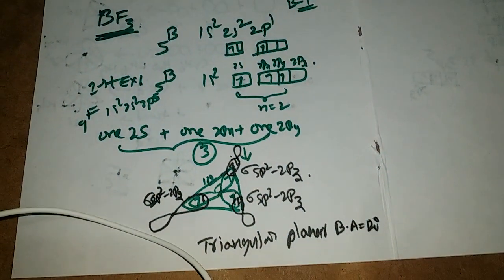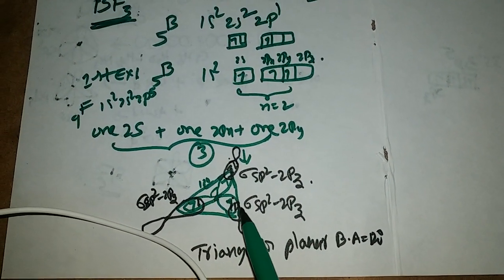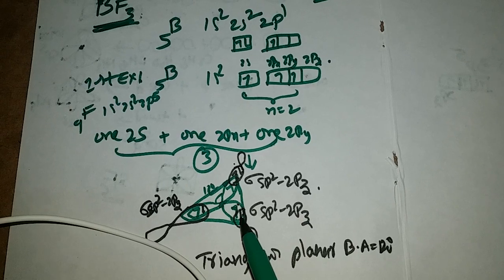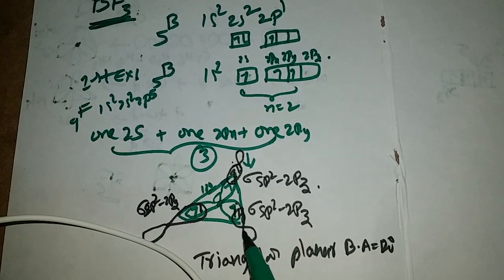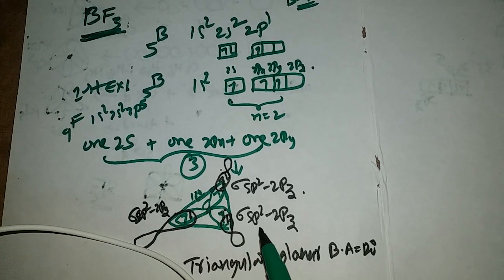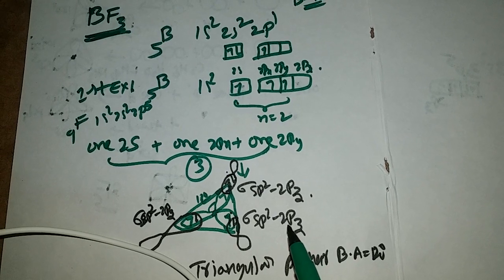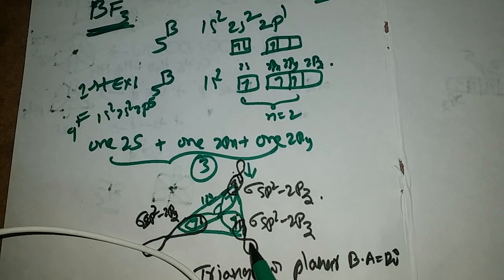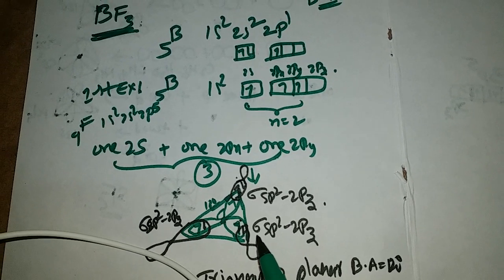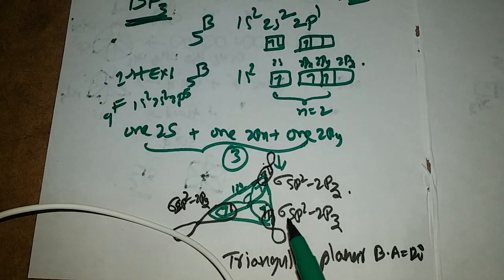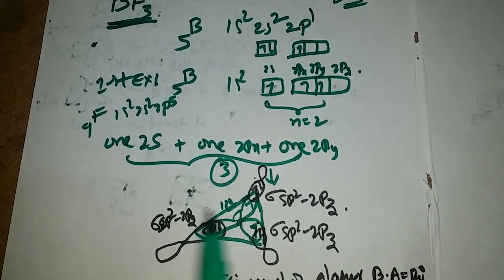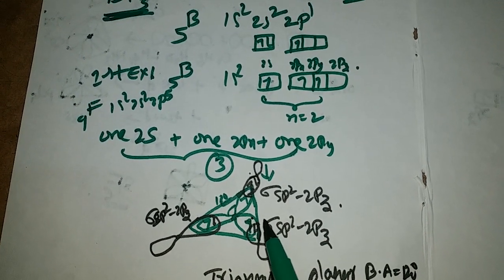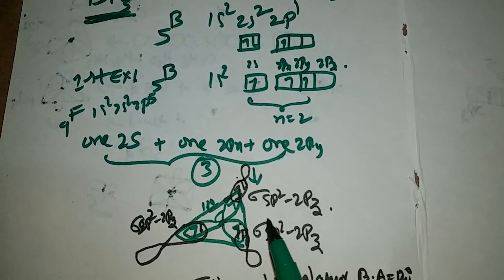So each sp2 hybridized orbital of boron is overlapping with one 2pZ atomic orbital of fluorine with a sigma bond. One thing I have to clarify here is that the hybridized orbitals always form sigma bonds.